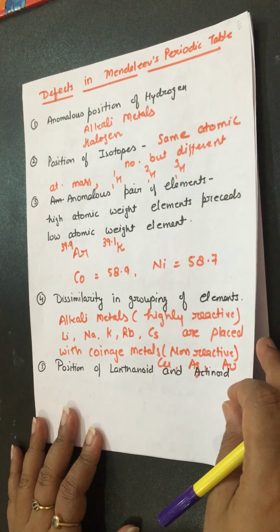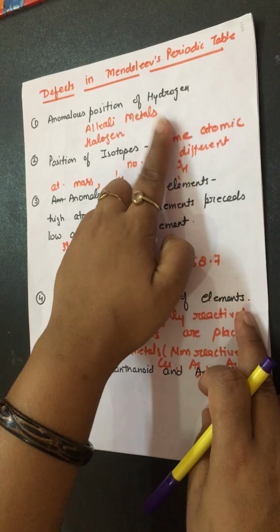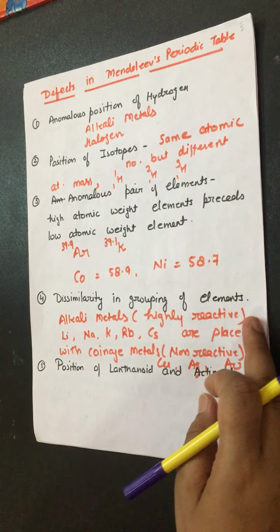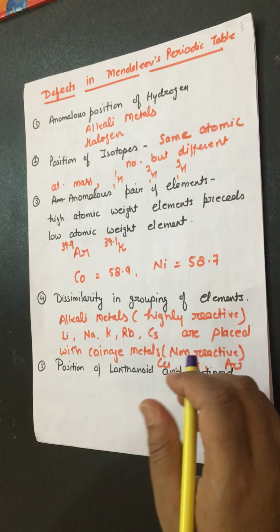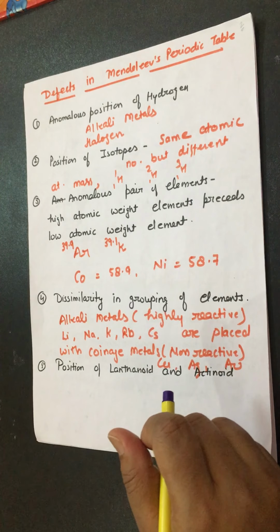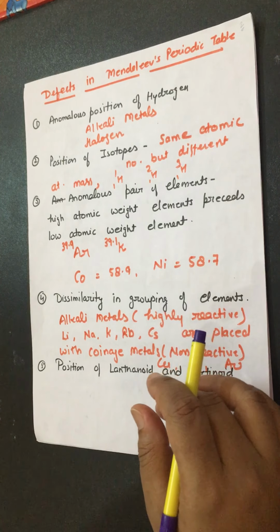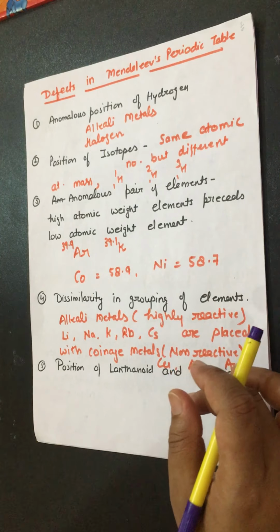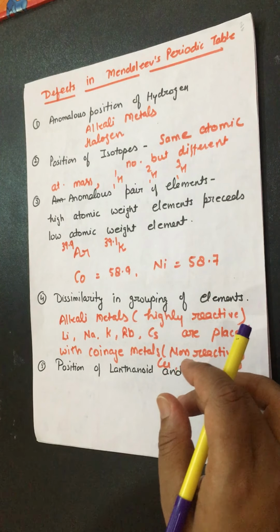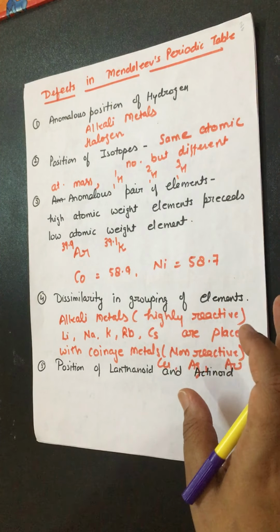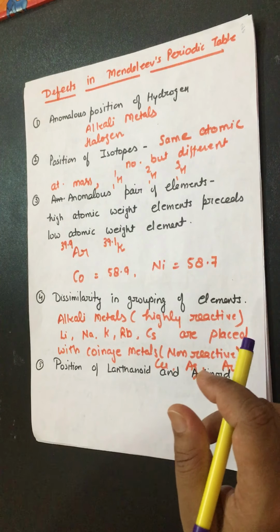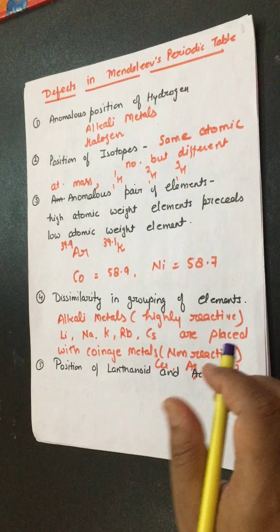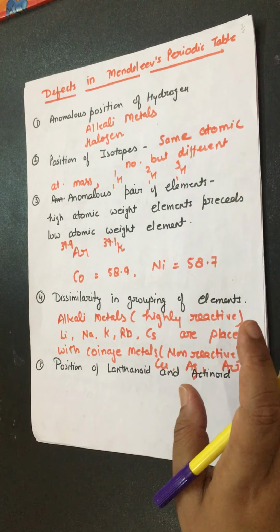What were the defects in Mendeleev's periodic table? Anomalous position of hydrogen. Fixing the position of hydrogen was very difficult because its properties resembled both the alkali metals and the halogens. Position of isotopes, because Mendeleev's periodic table is constructed on the basis of the increasing order of the atomic masses, and in case of isotopes atomic mass is different. It means isotopes must be placed at different positions. It was not done in the periodic table.